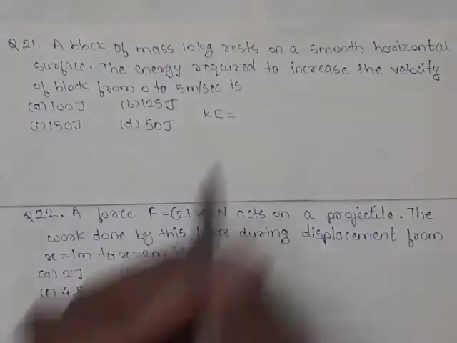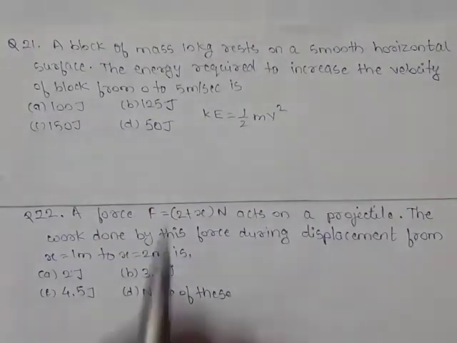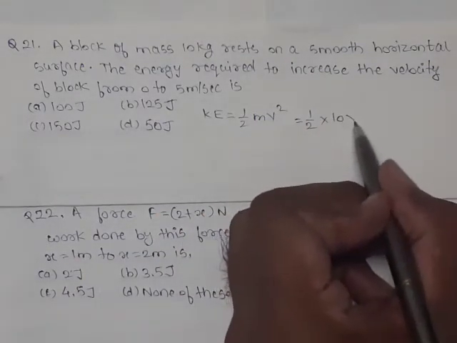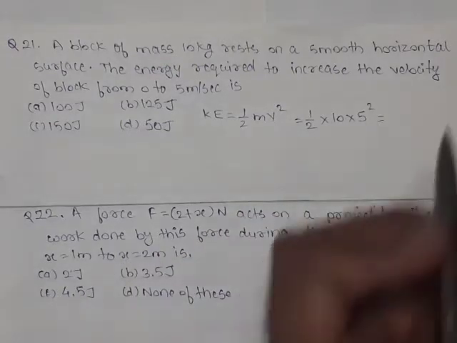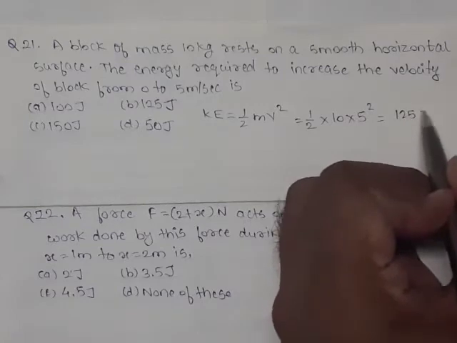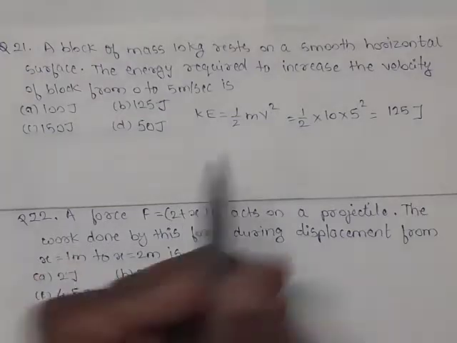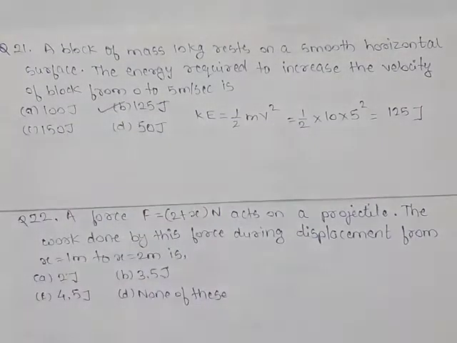Kinetic energy is 1/2 m v squared, so 1/2 into 10 into 5 squared, and this value comes to be 125 joule. Initially velocity was 0, so kinetic energy was 0, and when velocity has become 5 meter per second, the kinetic energy has increased by 125 joules. So option B is our answer.